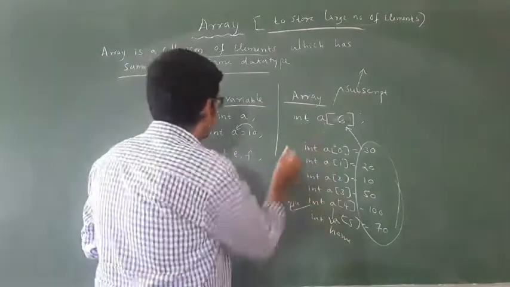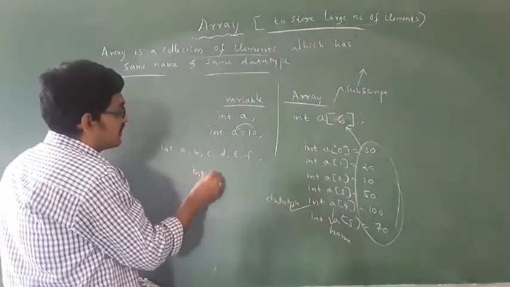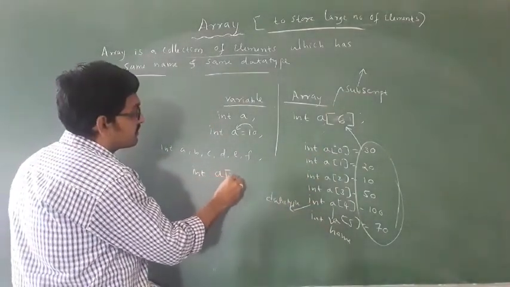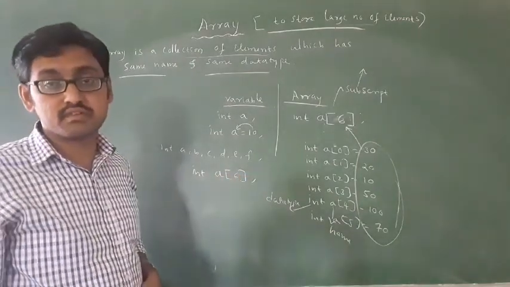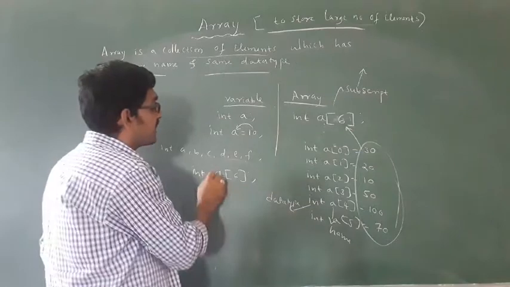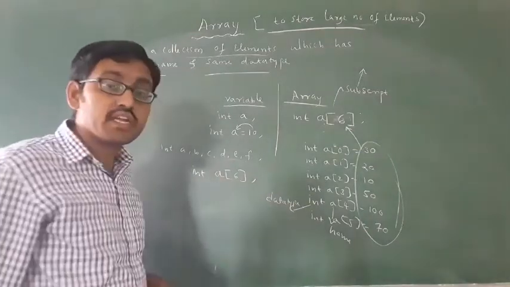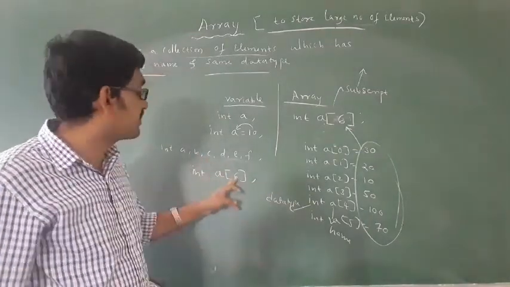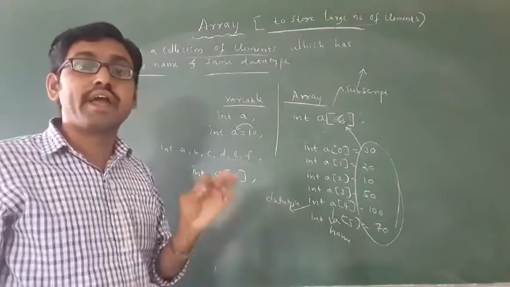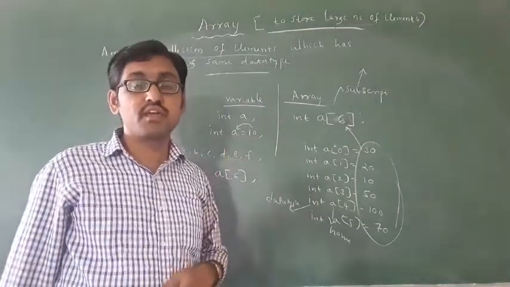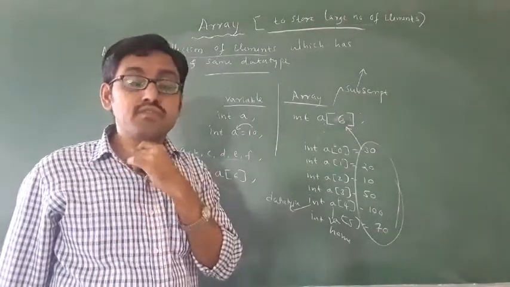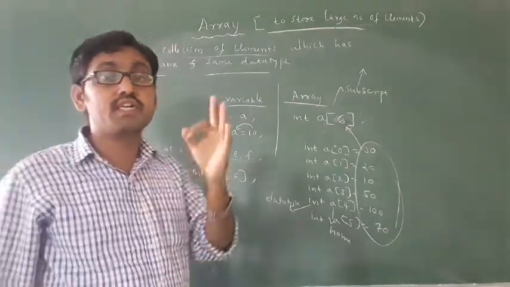Just you have to take int a of 6. Int a of 6. Okay, you can easily add. Instead of this, you can take this. For example, addition of 30 numbers. Okay, you know how to write a program for addition of 30 numbers?